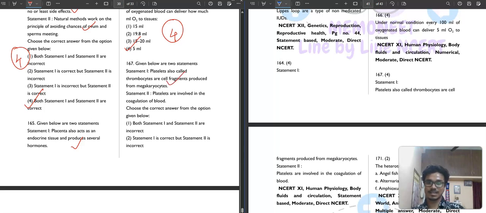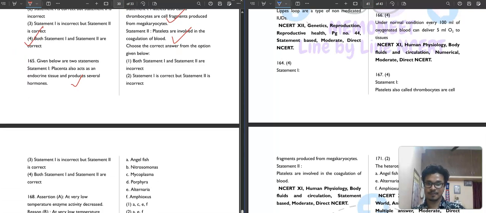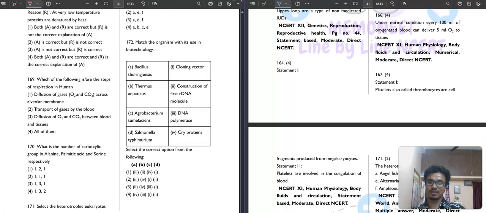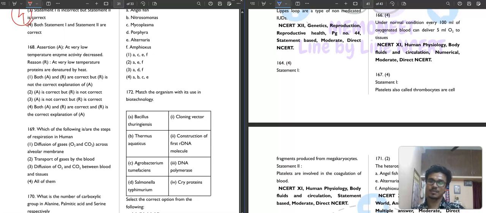And the second statement says that platelets are involved in the coagulation of blood. Absolutely correct. So both statements are correct, and the correct option will be option number 4. Easy, very easy question. I don't need to explain anything. If you have read everything, I don't need to explain a single question, except one or two.